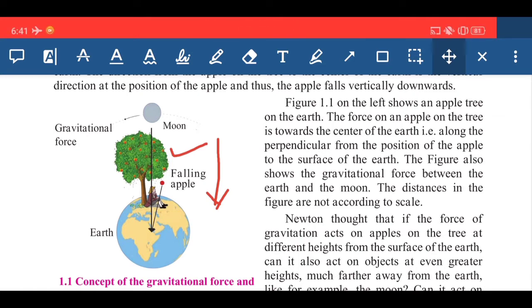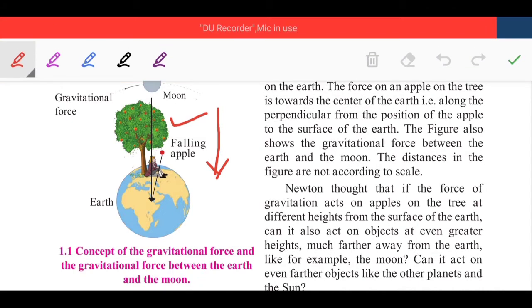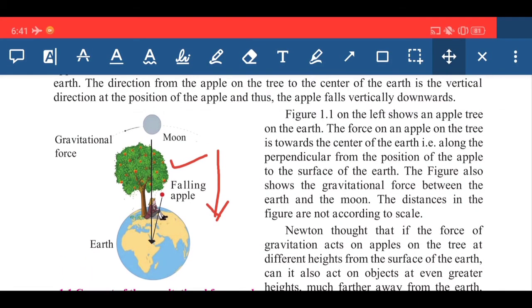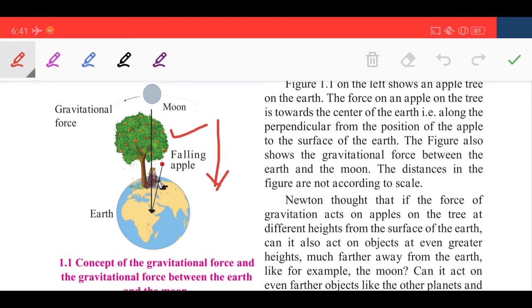Simultaneously in this figure you can observe they have shown the picture of the moon. So whenever the earth applies a gravitational force on the apple, at that same time the earth applies the gravitational force on the moon also. The distances in the figure are not according to scale.